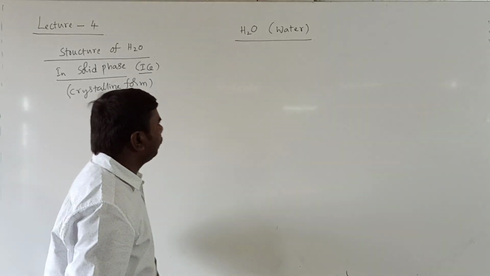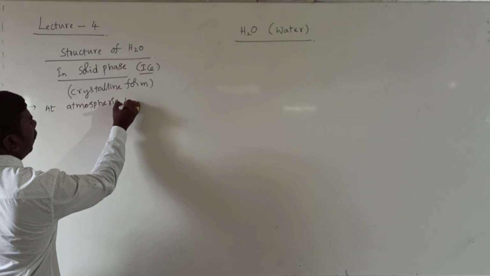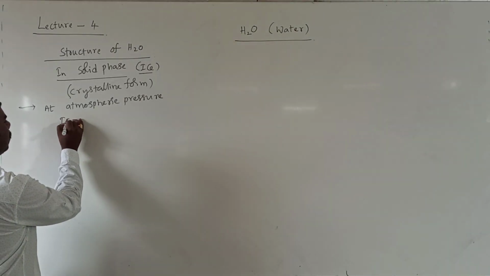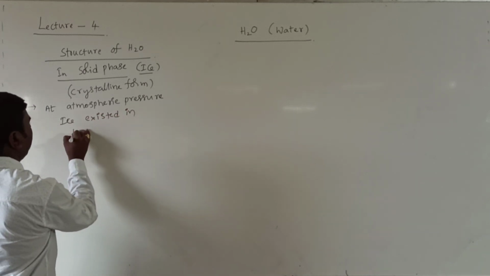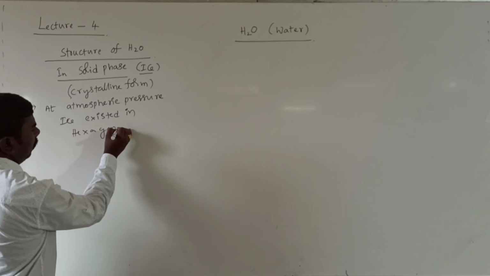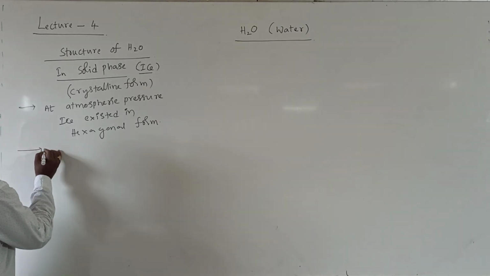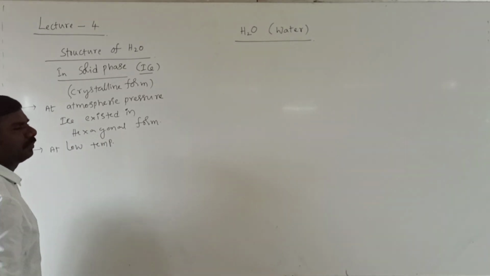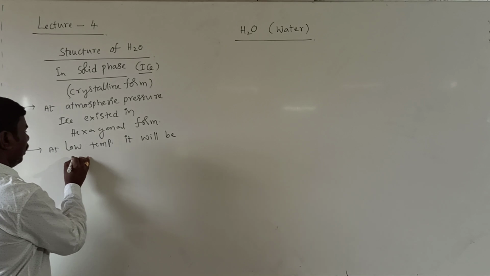Right. So the first one, at atmospheric pressure, ice exists in hexagonal form. It means hexagonal rings. Next, at very low temperature, ice will be in which form?